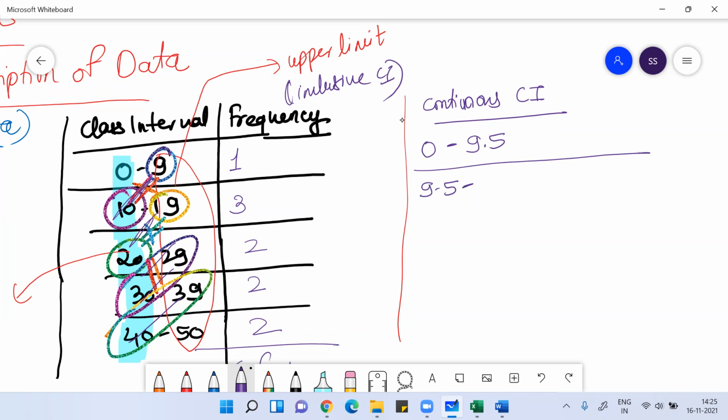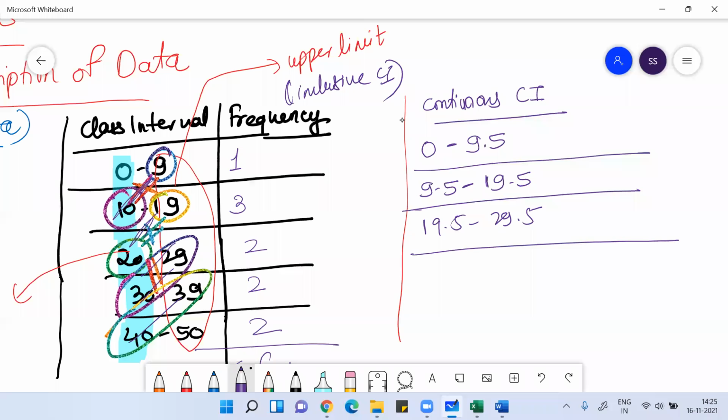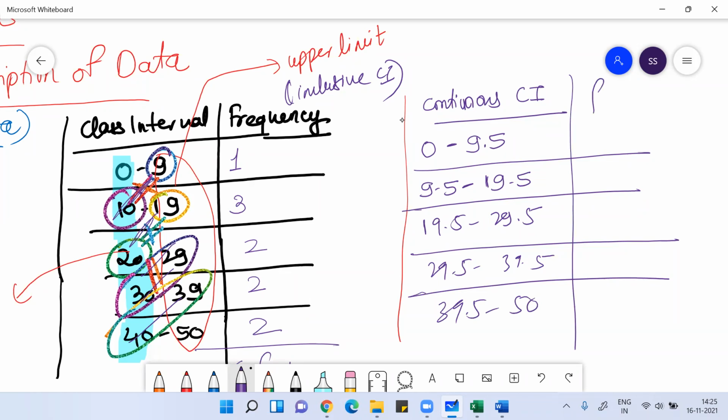The classes become 0 to 9.5, 9.5 to 19.5, then 19.5 to 29.5, then 29.5 to 39.5, then 39.5 to 49.5, or I can write 50. And then the frequencies will be 1, 3, 2, 2, 3. This way, when you represent the data, it is called a continuous class interval. Any doubt, please ask me.